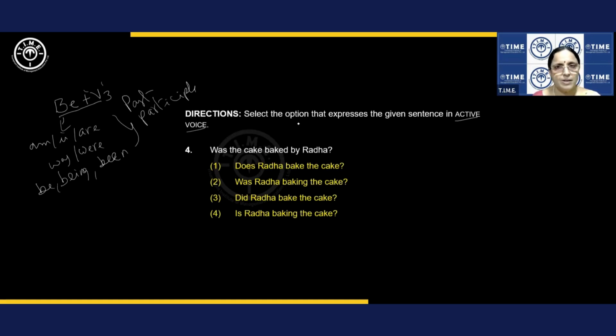Object is made subject. All right. Now, let's identify the subject and object. Cake is the subject. Radha is the object here. Agree in this one. And what's the verb? Was baked is the verb. And this is in passive voice.